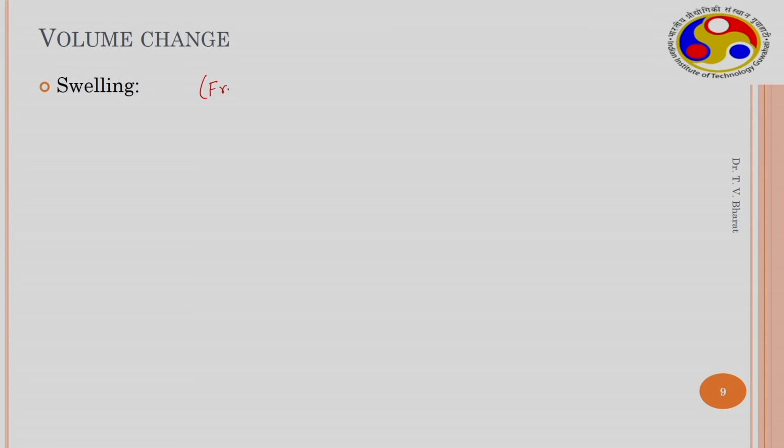This can be visualized or understood very clearly with a simple thought experiment, which is a commonly done test in laboratory, called free swell test or equilibrium sediment volume test.